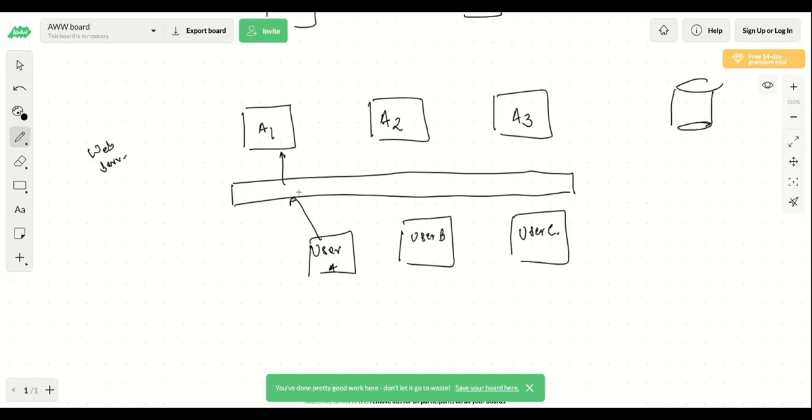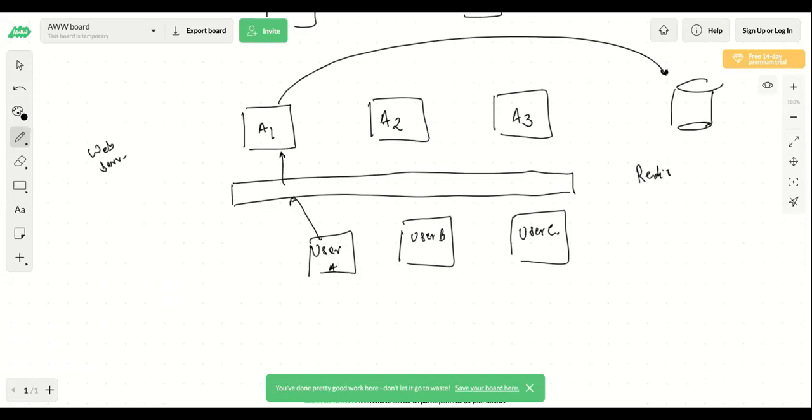Now user A sends a message to A1. A1 can store the data into the database, correct? But A1 also should be able to push the data if A2 is also online. So I should be able to send a message to user B if user B is online, if they are connected to the internet. So we maintain another mapping with the help of Redis.